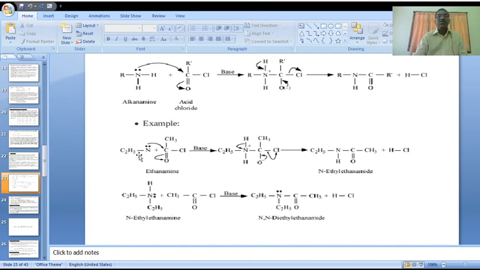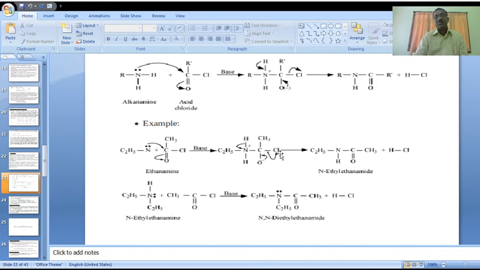Here is a primary amine, ethylamine. What happened? Here there is an H and H, not represented, for the primary amine, attached to the alkyl C2H5 ethyl group. That nucleophile attacks the carbonyl carbon, breaking the pi bond, and oxygen gets negative.